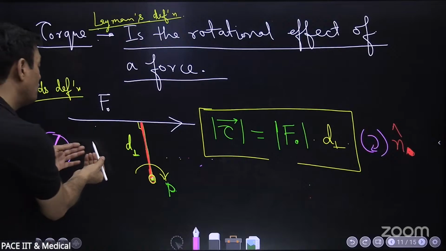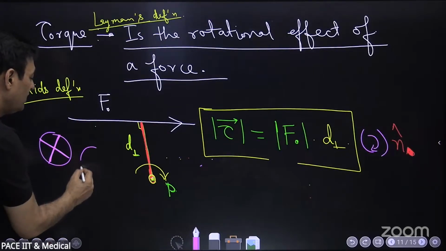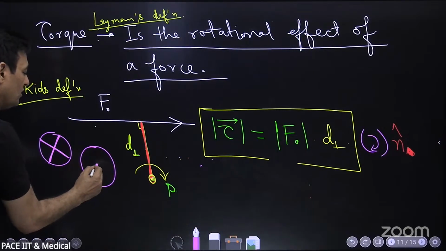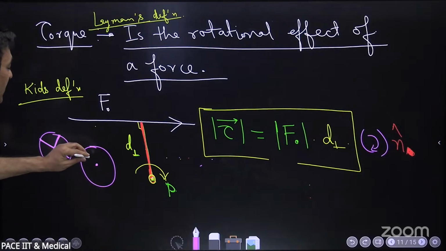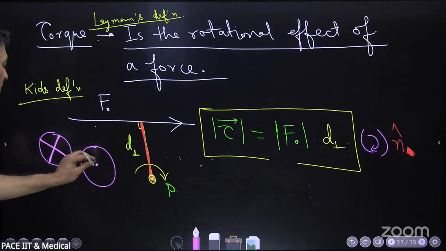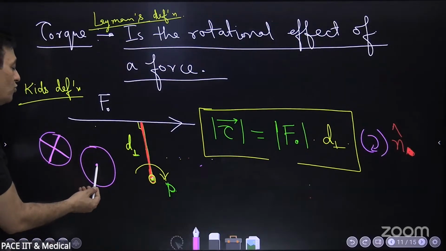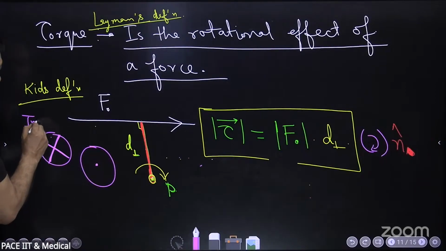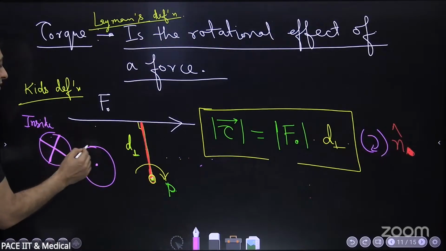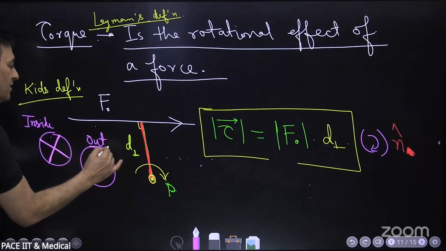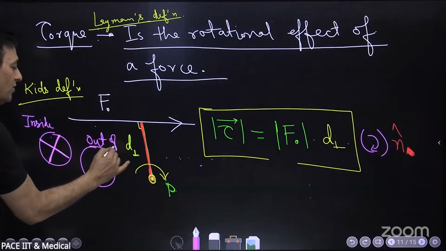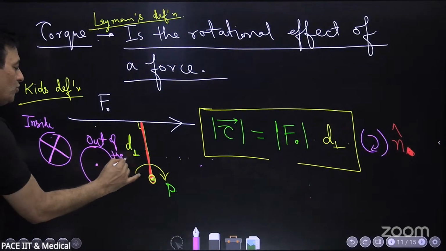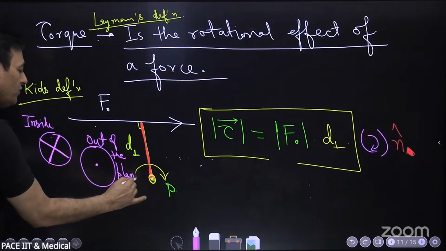And if you want to show the direction outside the plane, I am magnifying it to show you. Imagine it as a circle with a dot. This direction is outside the plane. This direction is inside the plane. Inside the plane, out of the plane. Are you able to understand what we are trying to say?